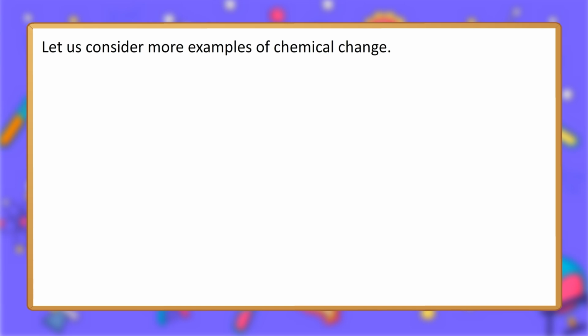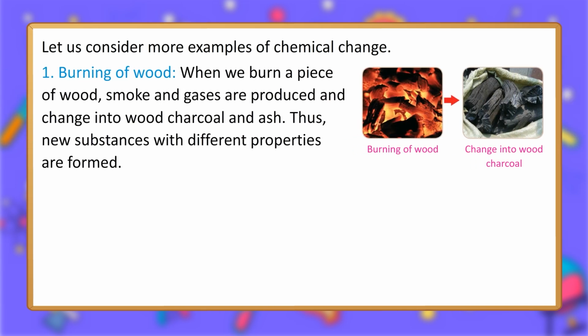Let us consider more examples of chemical change. 1. Burning of wood. When we burn a piece of wood, smoke and gases are produced and change into wood charcoal and ash. Thus, new substances with different properties are formed. Burning of wood. Change into wood charcoal.